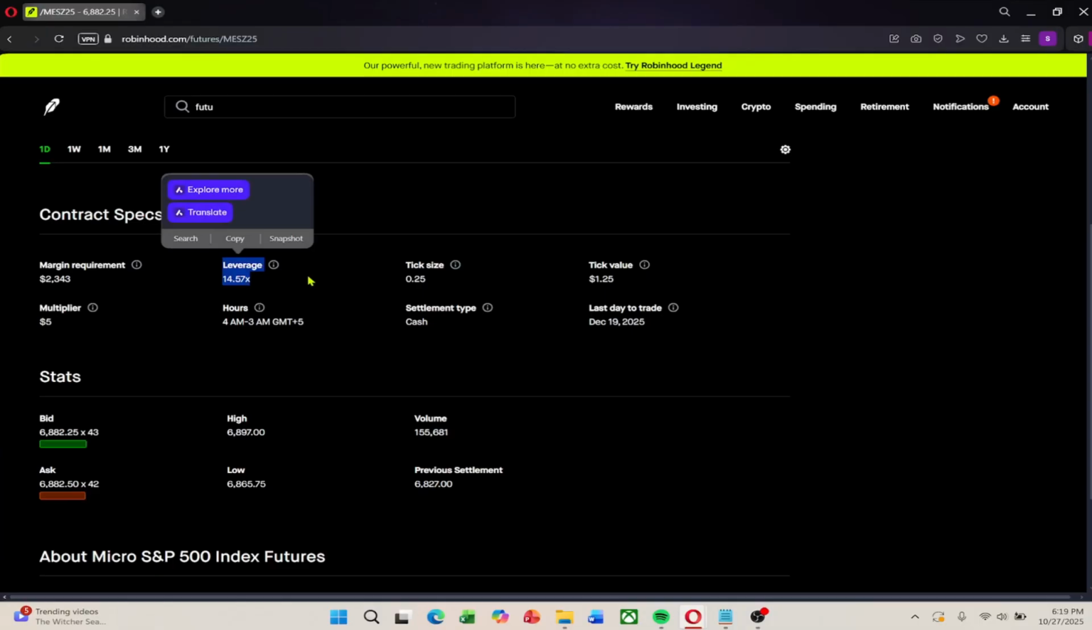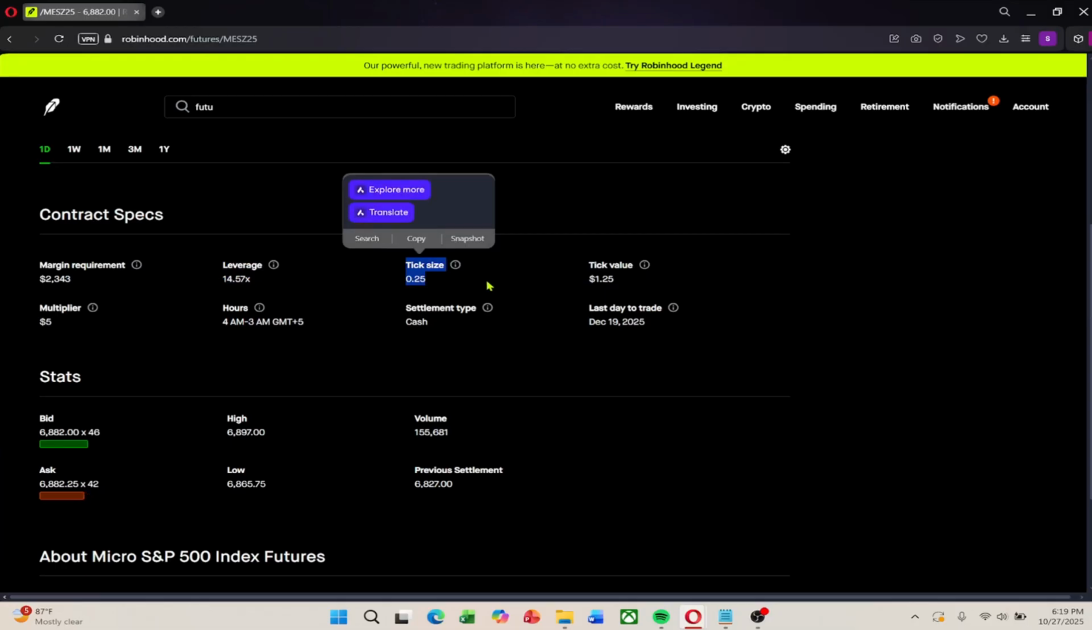Next is leverage. Here, it's about 14.57x. That means you're controlling roughly 13 times the value of your margin. So with a $2,350 margin and 14x leverage, you're effectively controlling around $30,000 worth of S&P 500 exposure. Then there's the tick size, the smallest possible price movement for that contract. For this one, it's 0.25 points, though it varies by contract. The tick value shows how much your profit or loss changes per tick, which in this case is $1.25.